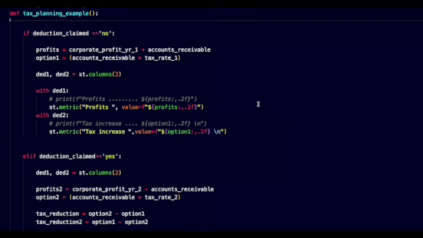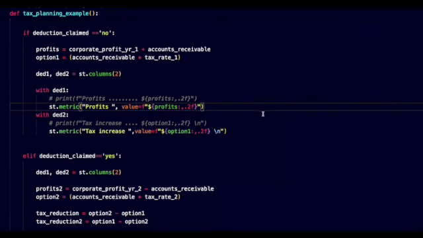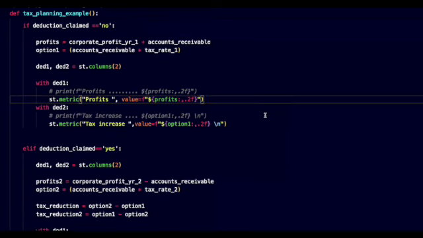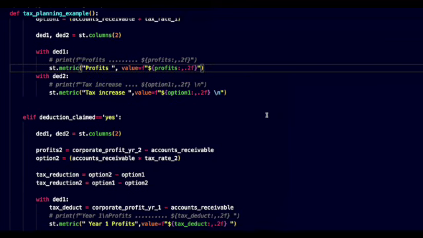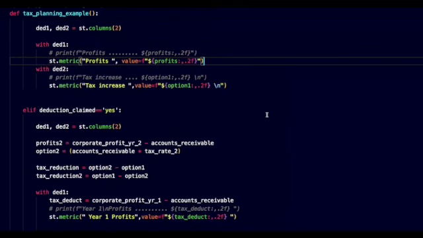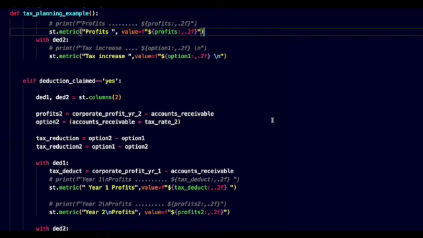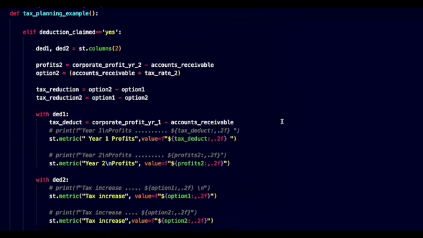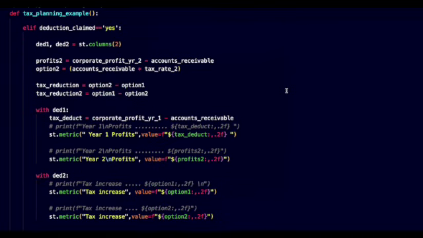Option 1 is accounts receivable multiplied by tax rate 1. Column variables ded1 and ded2. We use the metric function to print the profits and tax increase. If the user selects yes, we can reuse the column variables. We calculate the profits for year 2, naming the variable profits 2.